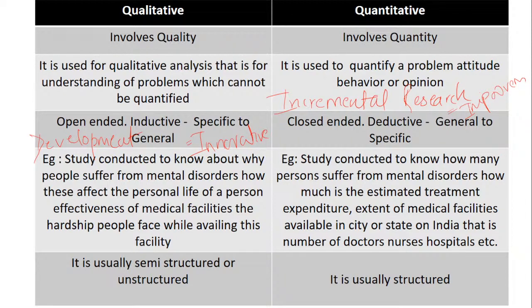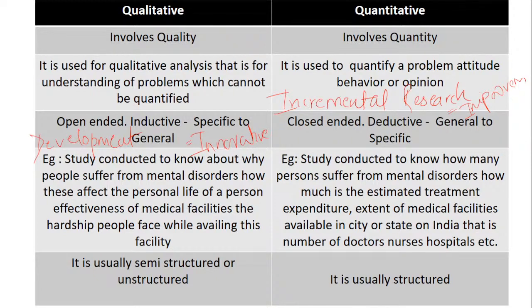The product may have been, quality wise or service wise, not able to satisfy the needs of the customers. Now if certain changes are done, that type of product will be called as having come out of incremental research. Like if I take an example of the banking sector, definitely we had plastic money, but now plastic money also we have different sources. So innovation happened, we developed, but then there is again improvement going on. So there is incremental research.